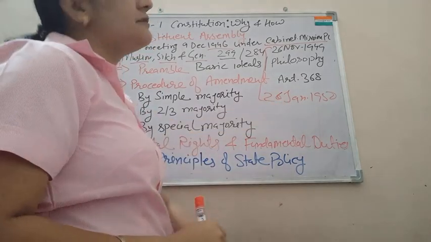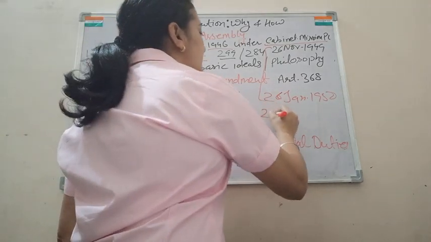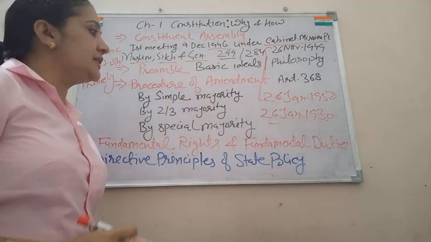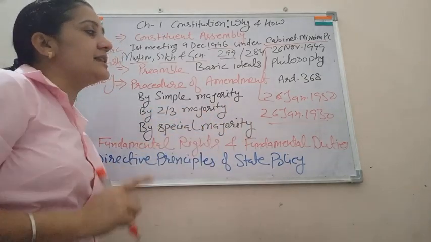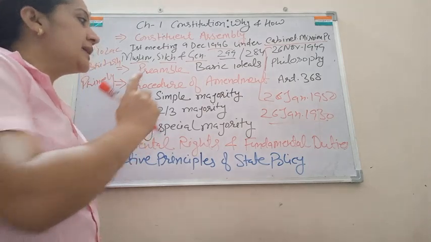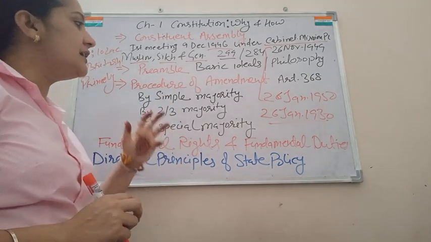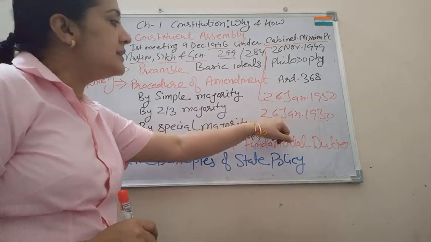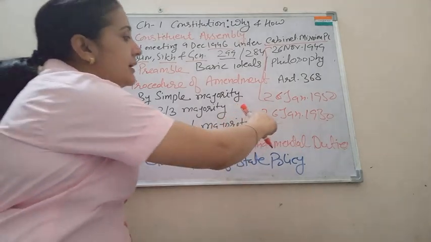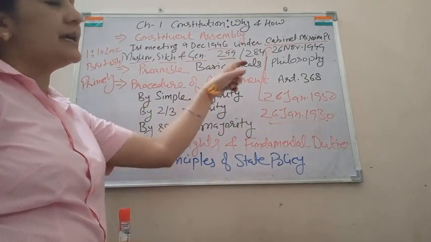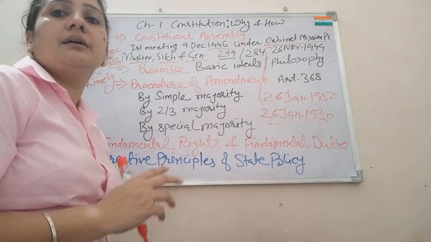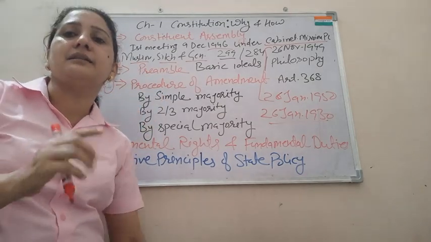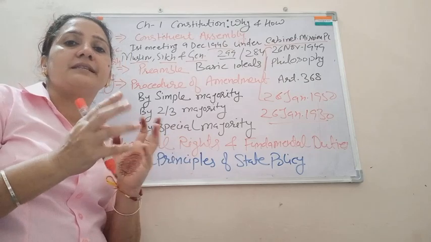This 26 January actually played a very important role in the freedom movement. 26 January 1930 was considered the day of Purna Swarajya. Unfortunately, we were not able to attain complete independence on that day, but taking the significance of that day, our freedom fighters chose it for the implementation of our constitution.